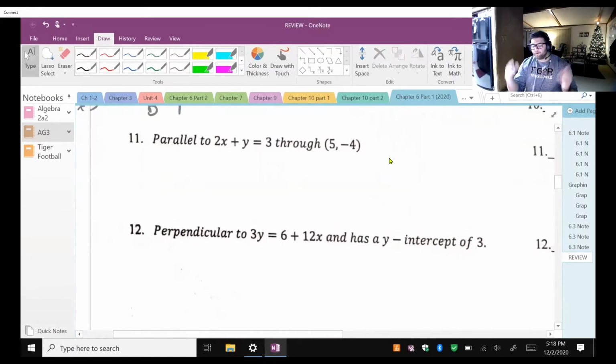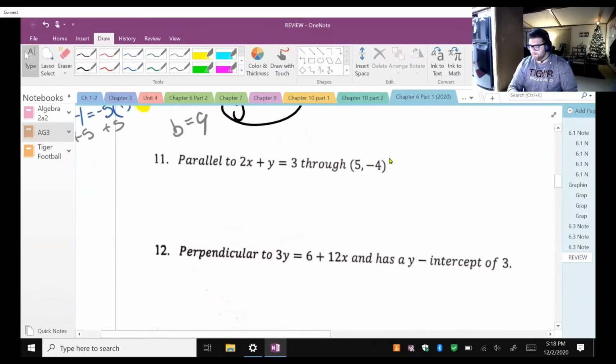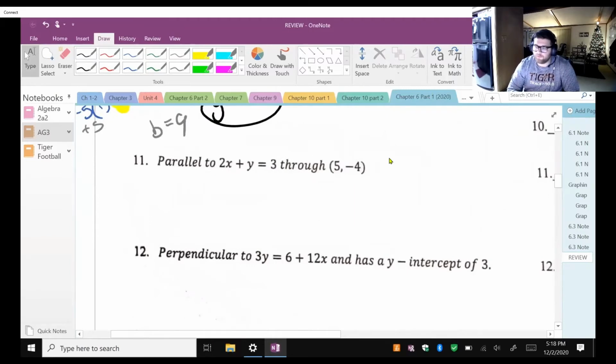All right, parallel and perpendicular. What does parallel mean? Parallel means same slope. Perpendicular means negative reciprocal. I talked about this in my last video. Negative reciprocal, you take whatever your slope is, you flip it, throw a negative on it. That's what negative reciprocal means. Okay? So let's do number 11. 12 I'm not going to worry about. Okay, I really just want to do number 11, and then we'll be good to go.